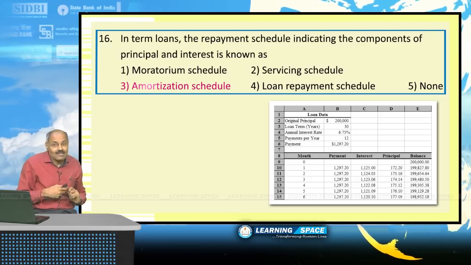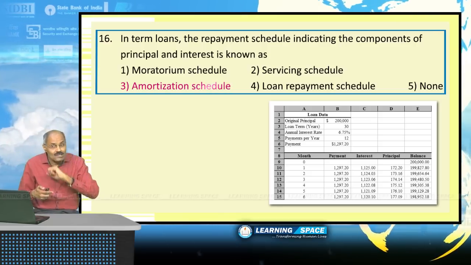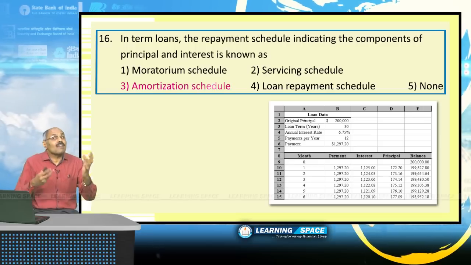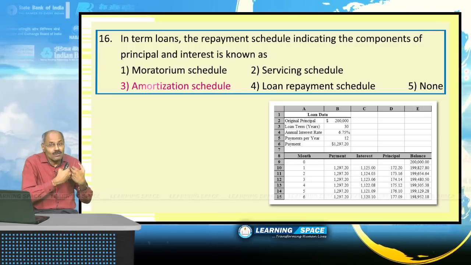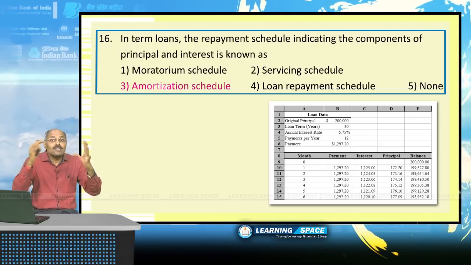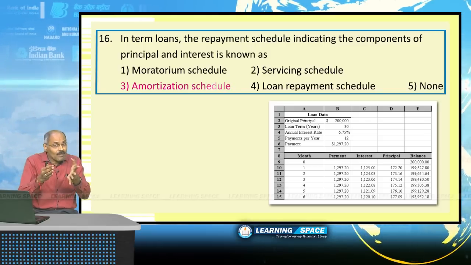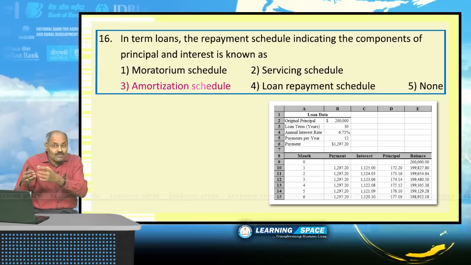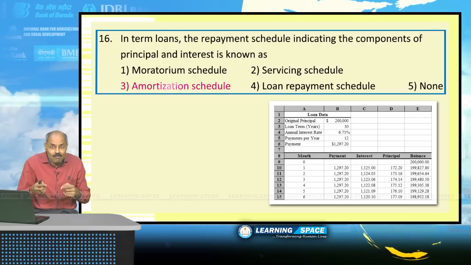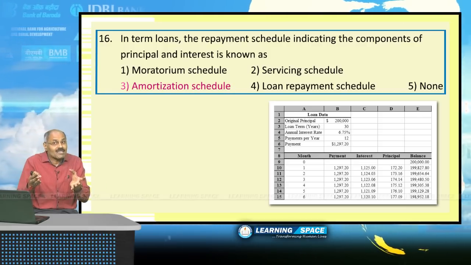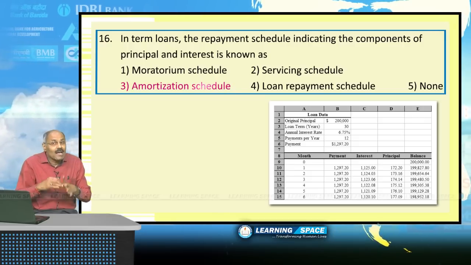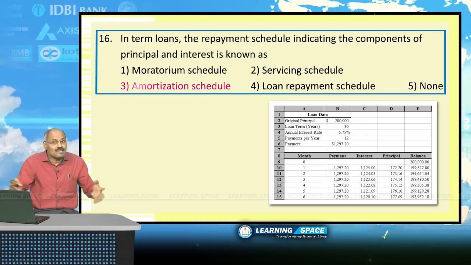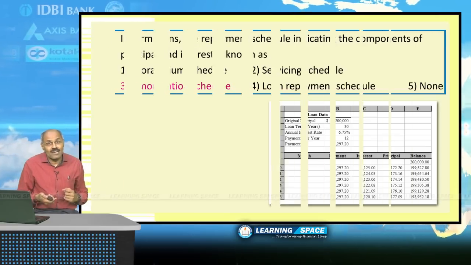Please don't forget, that schedule is called amortization schedule. As far as the loan is concerned, servicing of the loan is paying back the loan, and the schedule indicates the interest and the principal you are paying every month. EMI will be the same, but out of that monthly installment, every month principal and interest will vary. That is the amortization schedule. These terms please don't forget.